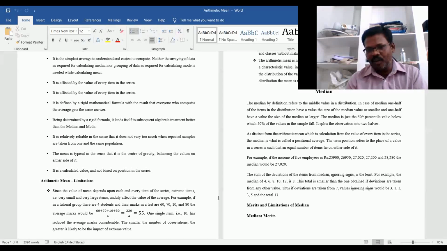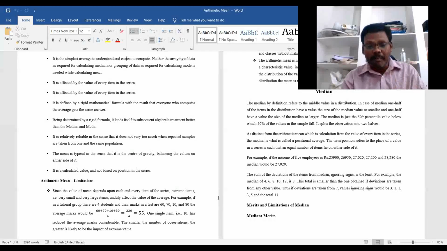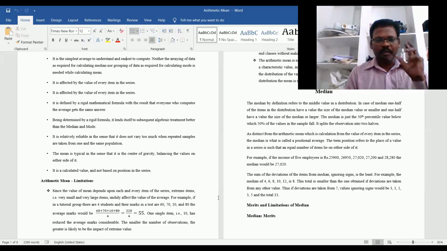In the mode and median, averages are calculated based on position, whether it is in the middle or repeating more number of times. But the arithmetic mean is not based on position, it is based on the mathematical average. So that's why we always get the same value.